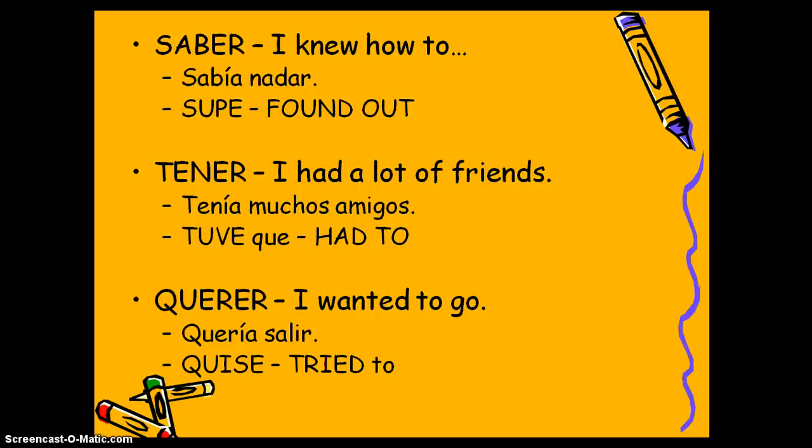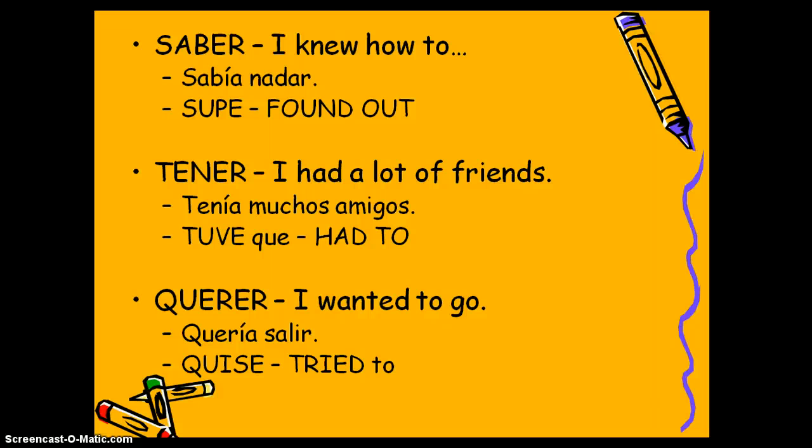Saber means to know. If we use it in the imperfect, that would express I knew how to. However, if we use preterite, it changes the meaning a little bit to I found out. Tener in the imperfect means I had. I had a lot of homework, I had a lot of friends. When we put it in the preterite, it expresses had to.